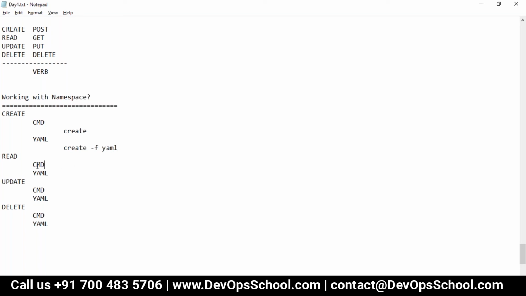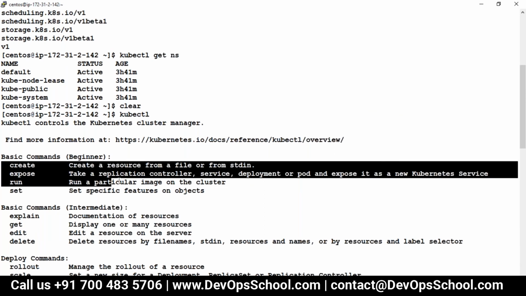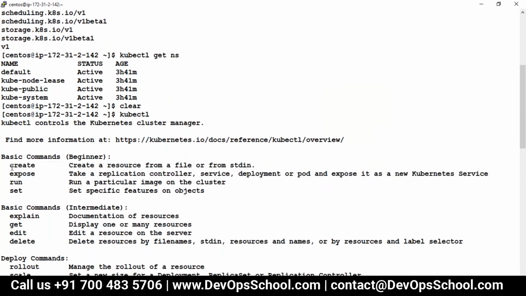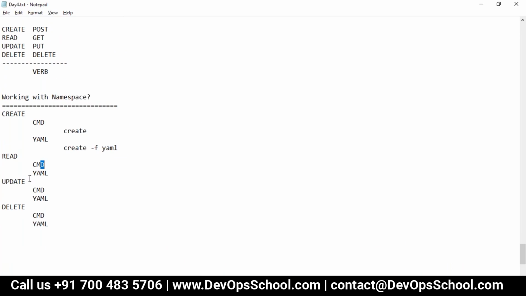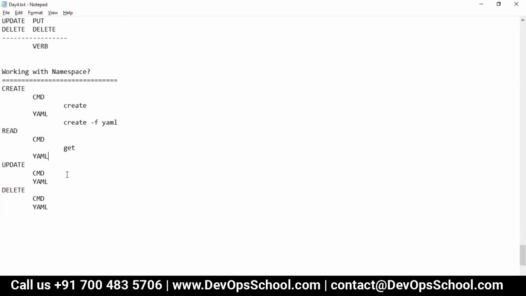How can I read this? Read through command line. Do you have any commands? Can you guys help me to find out from here? Which command will help me to read this? Get. Okay. Yes. Get. There's a command for get. YAML we don't need right now. Okay. Update.